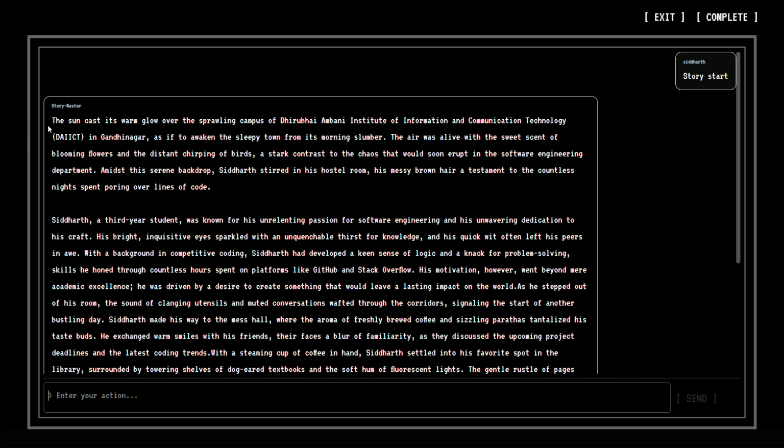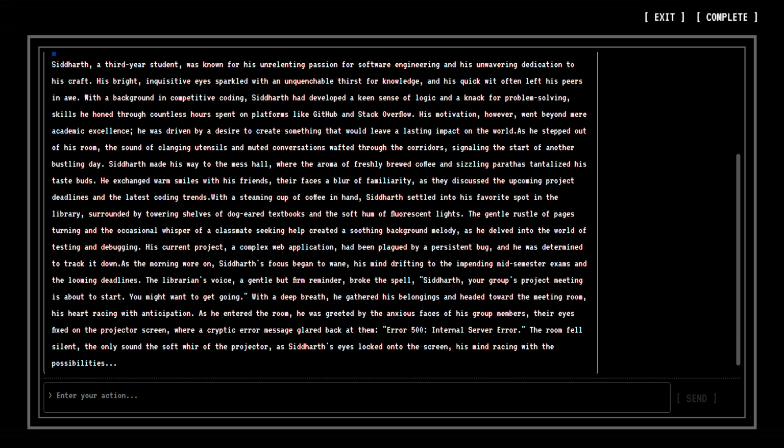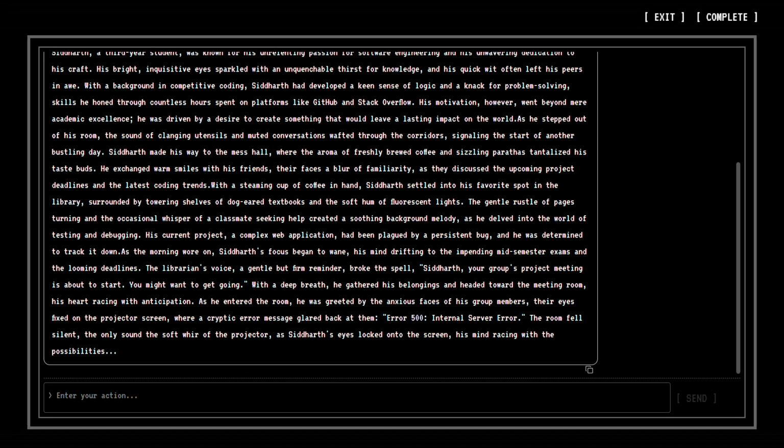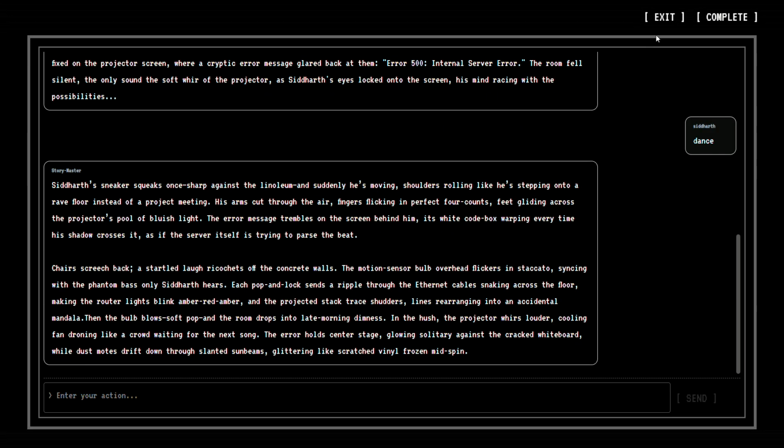And then as you can see, it automatically creates a new story, sets up a setting, describes everything to you, and then prompts you to continue this yourself. As you can see, you can then type what action your character would do after this. This is again a very simplistic prompt just for demonstration purposes.